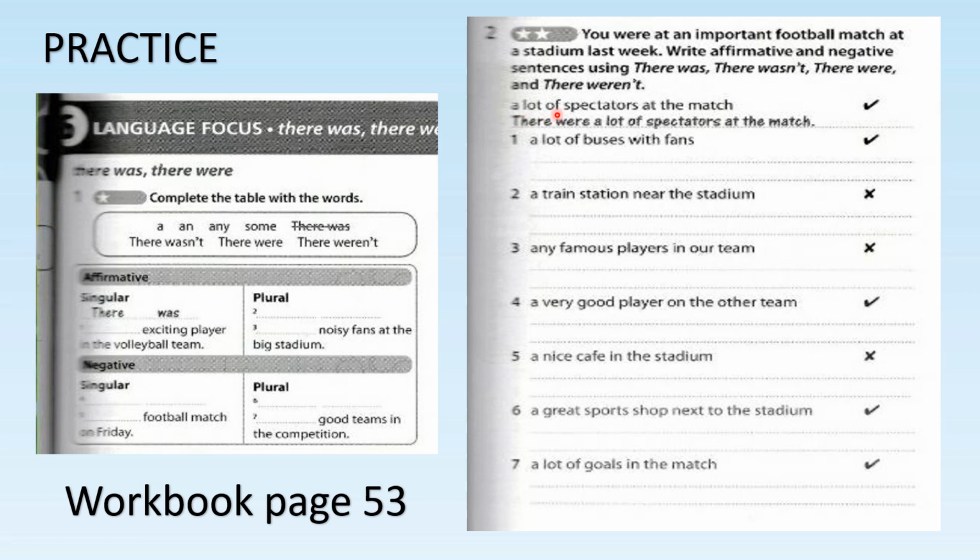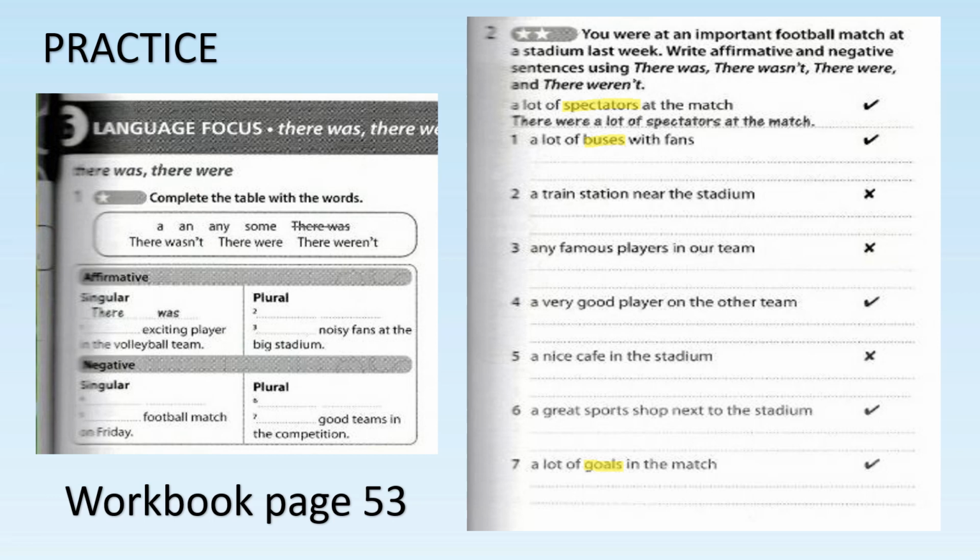For example, a lot of spectators. Remember, when you see a lot of, you have to look at the nouns. Spectators, you have to look. So you look at number 1, also you have a lot of, so you look at buses. Any more a lot of? Number 7, you have a lot of, so you look at goals. So be careful. Spectators, many. We have the S, so you use there were.